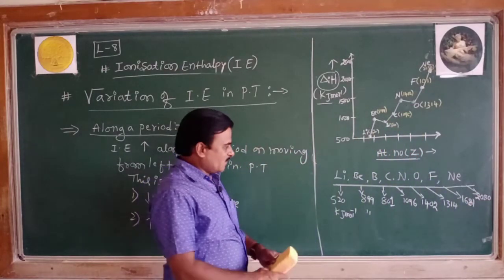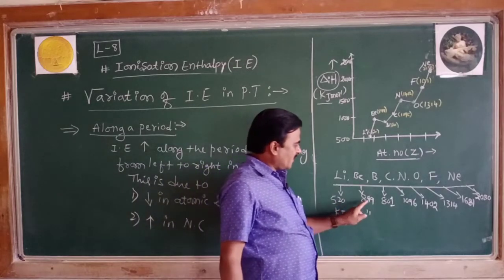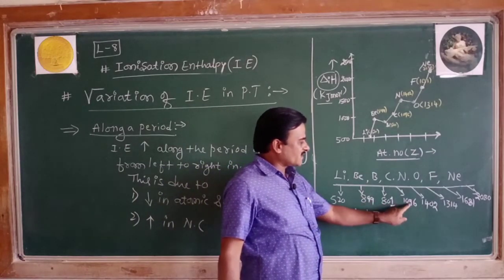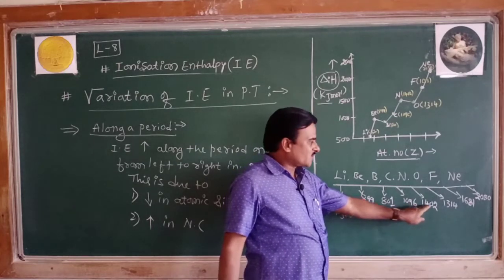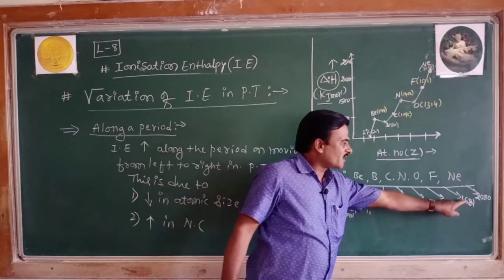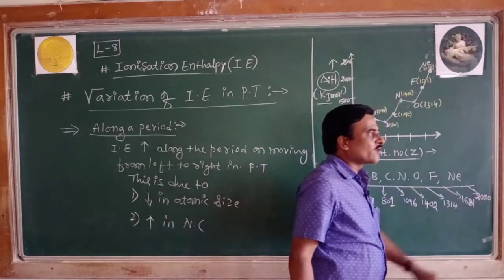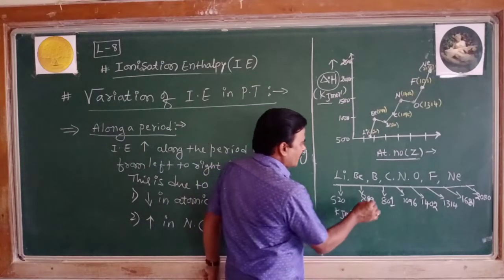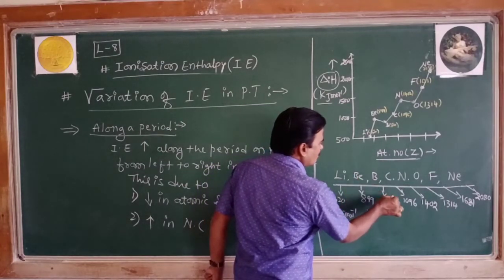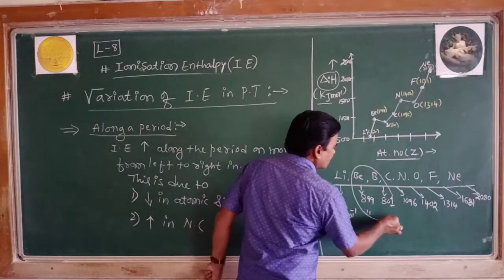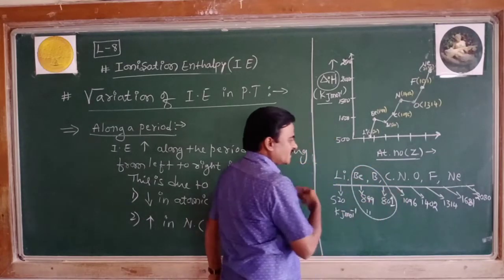So when you look at these values, 520, 899, 801, 1096, 1402, 1314, 1681, 2080, with the exception, moving from beryllium to boron, what does the trend say? What is the trend we discussed?